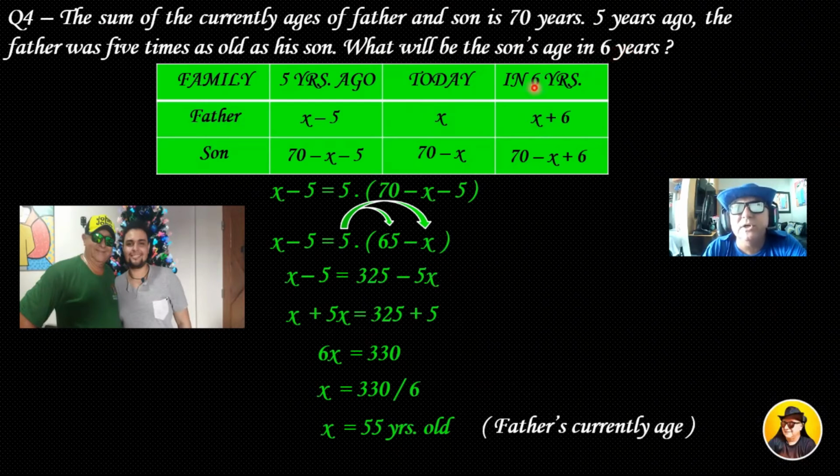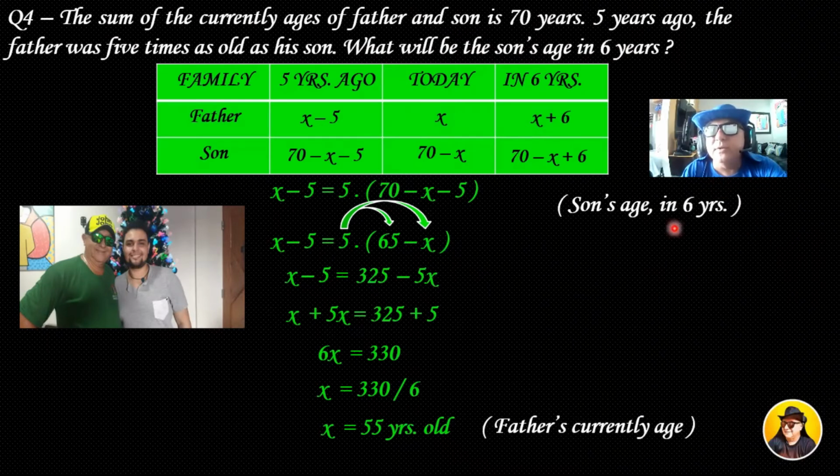So in 6 years, the son's age is this expression, 70 minus x plus 6, okay? Can you see here? Let me move my window from here. Okay, you can see. So the son's age in 6 years is 70 minus x plus 6.